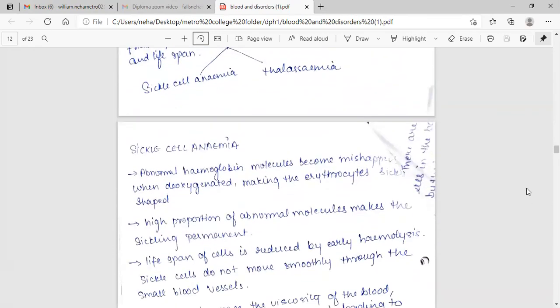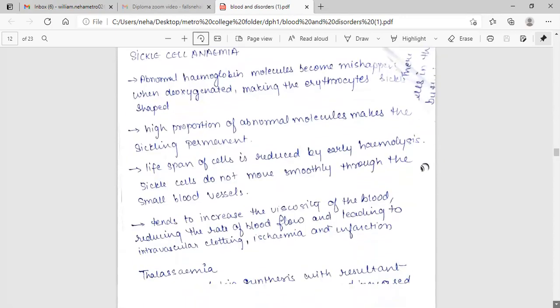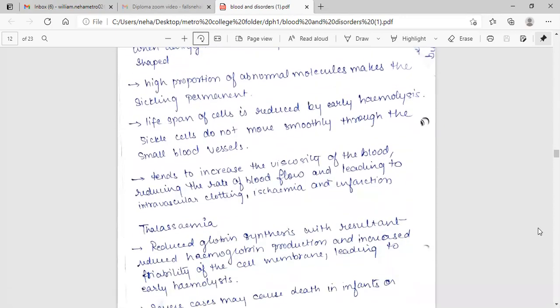Sickle cell anemia. Abnormal hemoglobin molecules become misshapen when deoxygenated, making the erythrocyte sickle shaped. A high proportion of abnormal molecules makes the sickling permanent. The lifespan of the cell is reduced by early hemolysis. Sickle cells do not move smoothly through the small blood vessels and tend to increase the viscosity of the blood, reducing the rate of blood flow and leading to intravascular clotting, ischemia, and infarction.